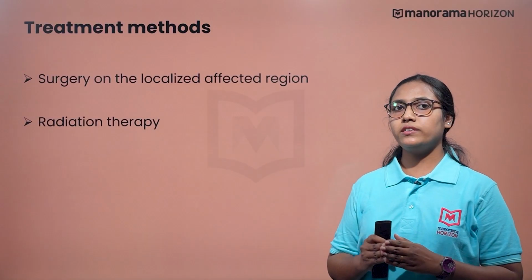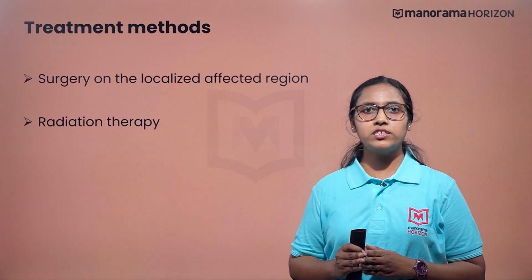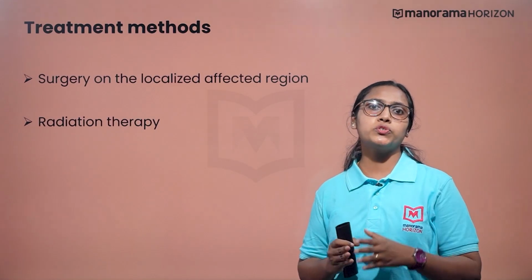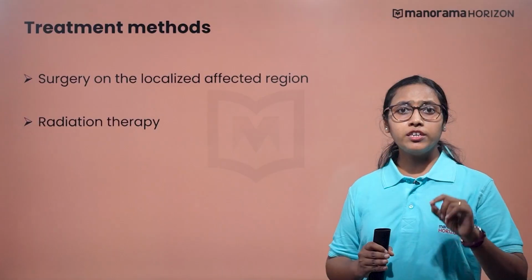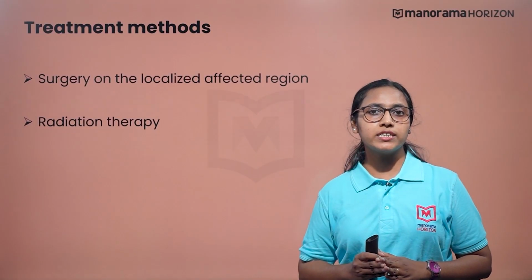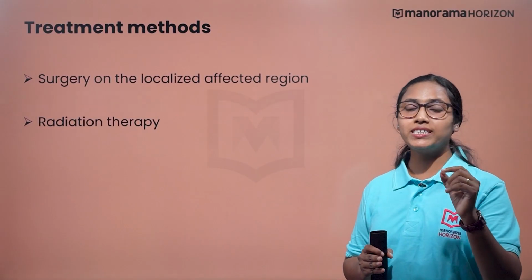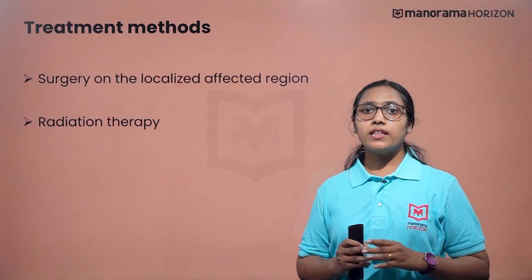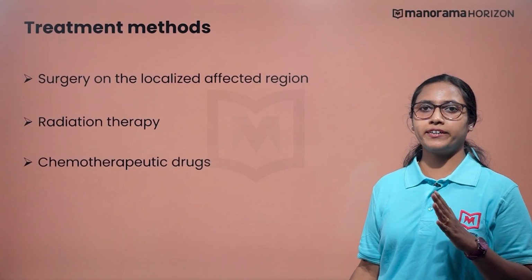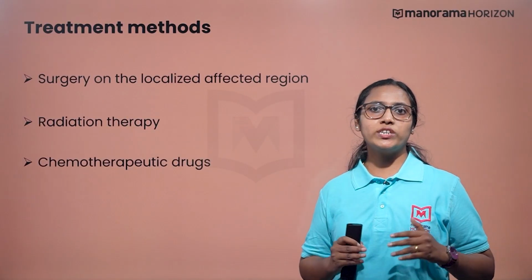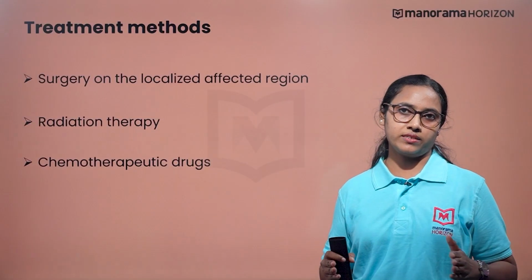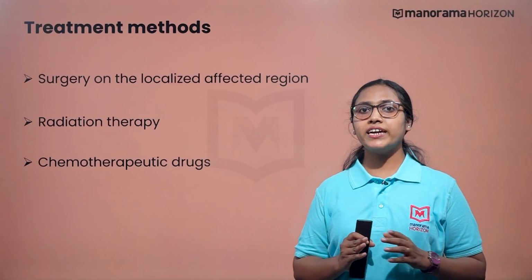By this therapy, the tumor cells are killed by applying radiations to the affected part. Here you need to note that normal cells are given protection from these harmful radiations. The third is the chemotherapeutic drugs, which are used to kill cancerous cells, but they have side effects as well.